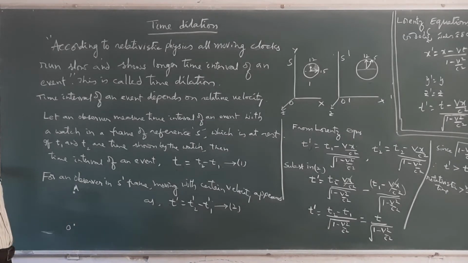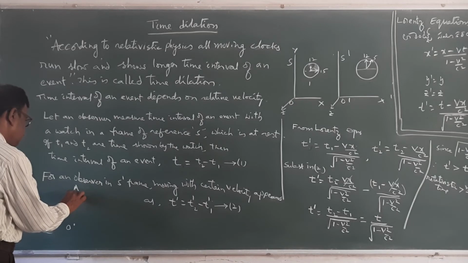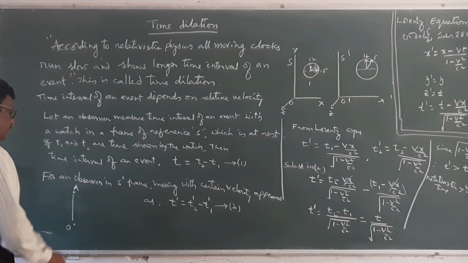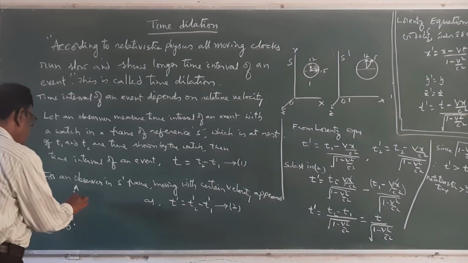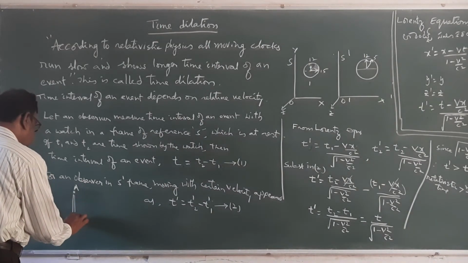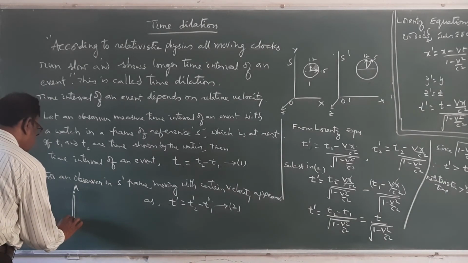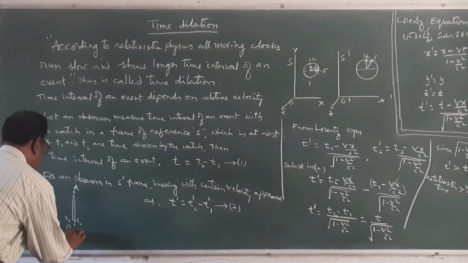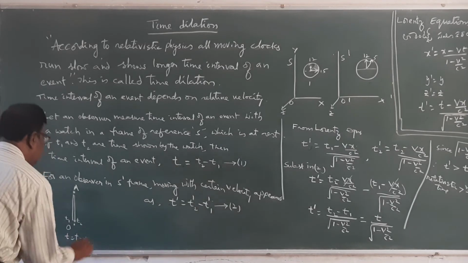Then, if we send a light signal towards the event, the signal will go vertically straight towards the point A, and again it will reach the observer. This is the initial time T1, this is the final time T2. Therefore, T is equal to T2 minus T1.